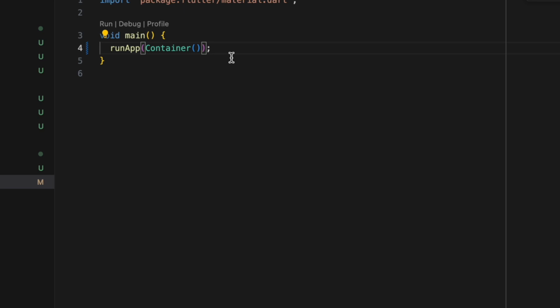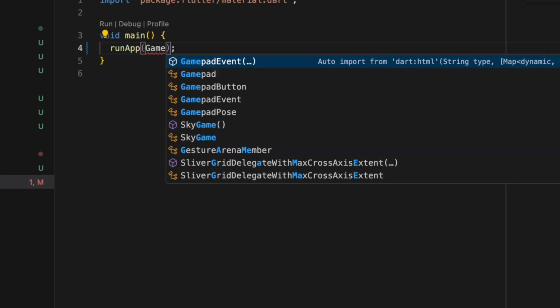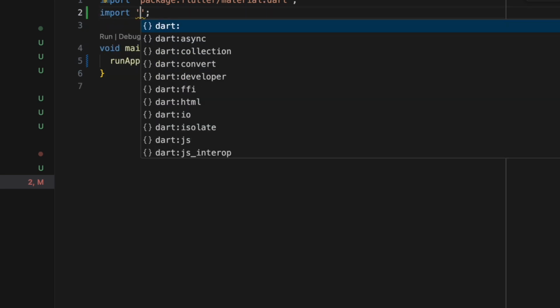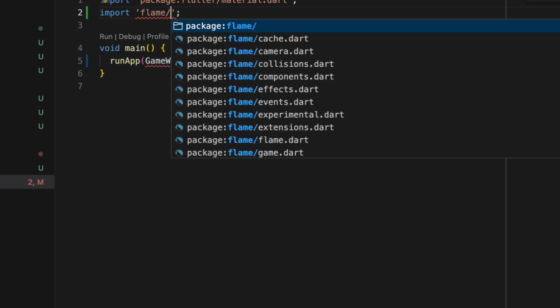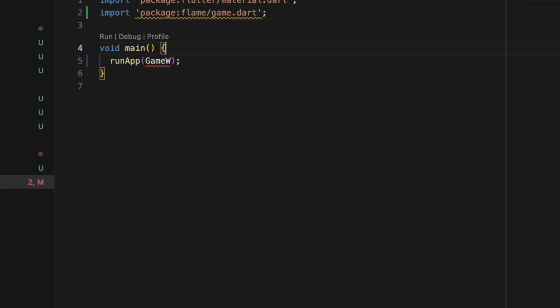So here we would need to do a really simple thing. The bridge between the Flame engine and the Flutter application is GameWidget. Again, it's the same issue, right? FlameGame.dart.